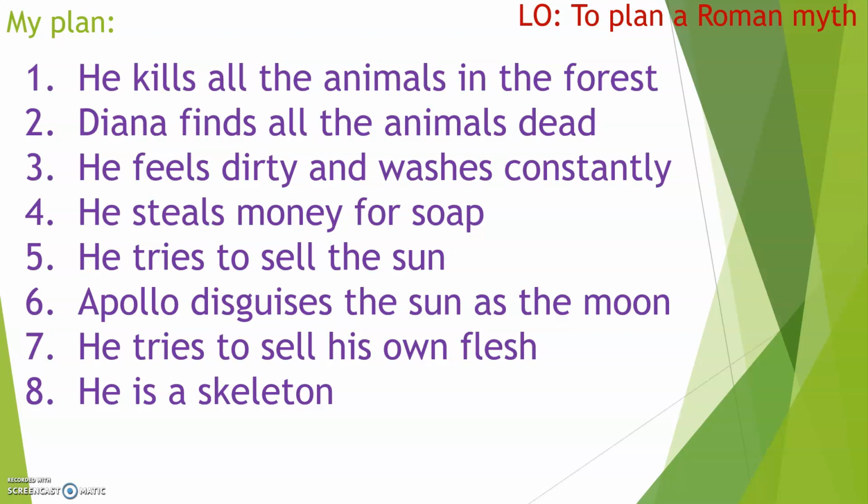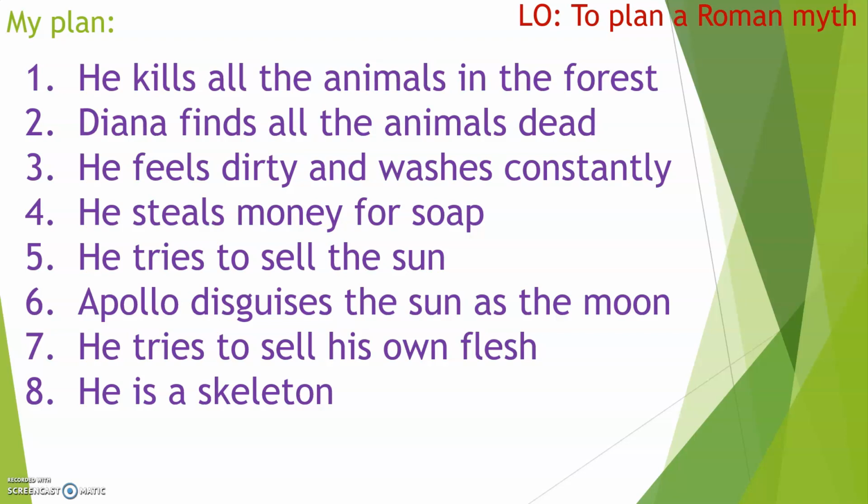He can't get the blood off his hands. So he's constantly washing the blood off his hands and his face and his clothes, but he can't get that blood off. He's used all of the soap in the house. So section 4, he starts stealing money off people so he can go and buy more soap. In the end, he runs out of money, so he decides he's going to go and sell the sun. He finds someone he's going to sell the sun to.